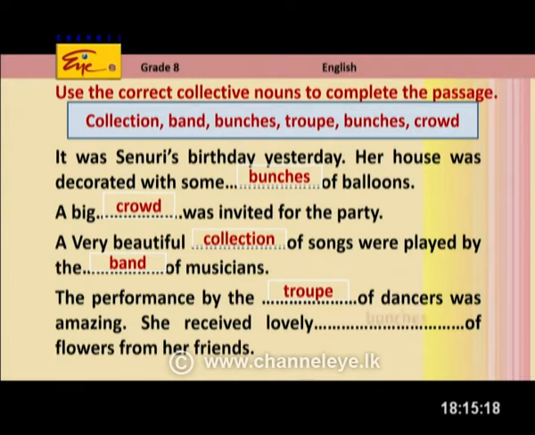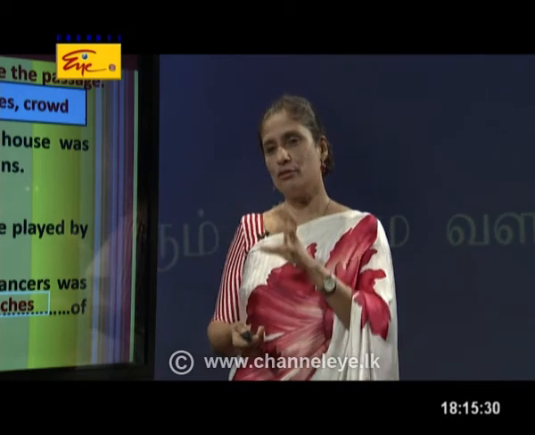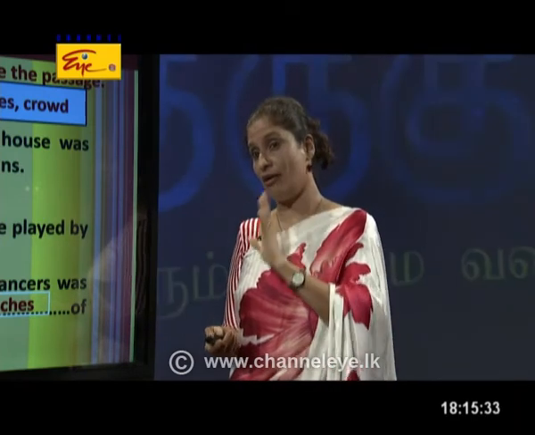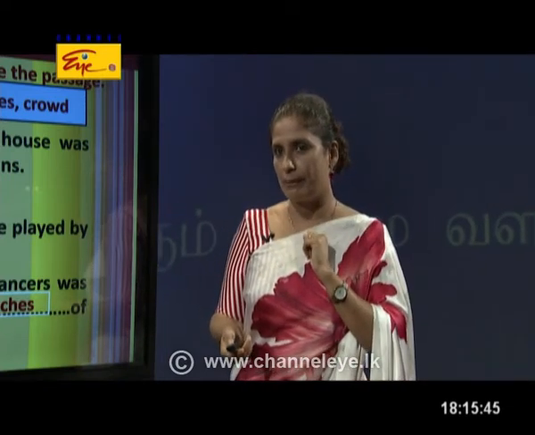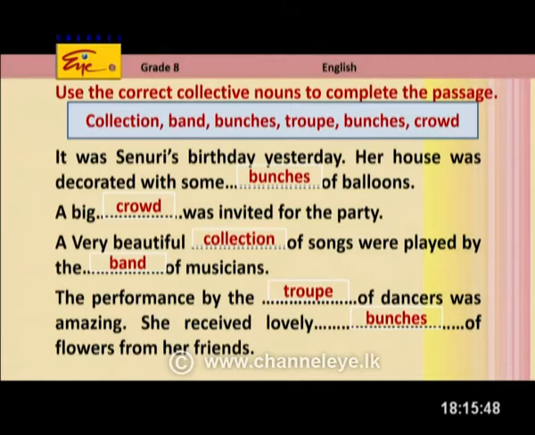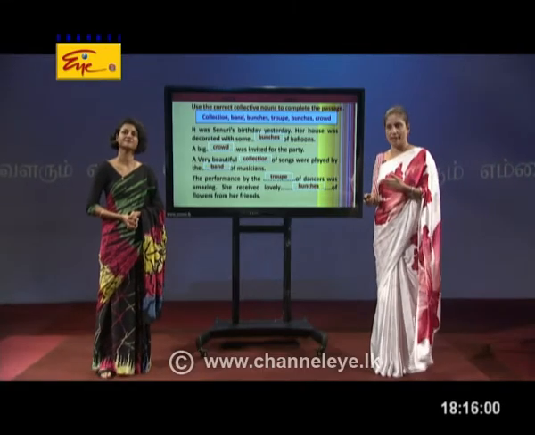She received lovely bunches of flowers from her friends, right? For birthdays, we give flowers as gifts, right? She received lovely bunches of flowers, right? We used bunches for balloons as well as for flowers. That's why I told you at the beginning, I have used bunches twice in the box. So, I was wondering whether I had made a mistake. No, right? So, we needed bunches twice, okay? Because we can use the same collective noun with different groups of nouns. Yes, that's right. So, I wanted to teach that, right?